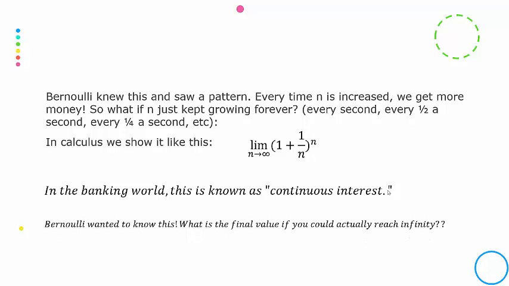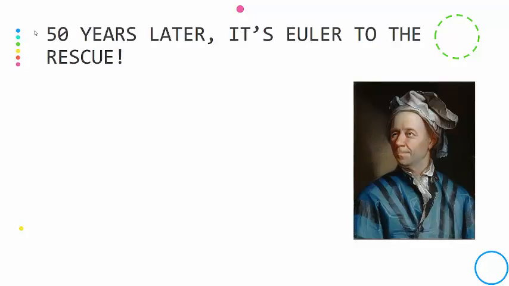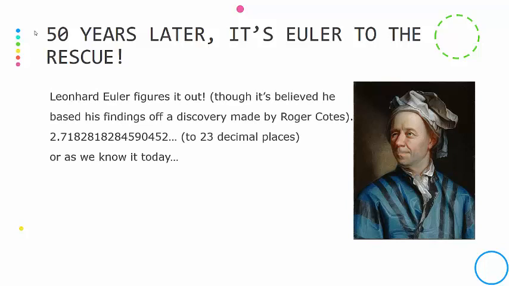Bernoulli was dying to know this. He knew that the number he sought was somewhere between 2 and 3, but he couldn't actually figure out that final number, or at least get a better idea of that final number. That's okay though, because 50 years later, a mathematician named Leonhard Euler was able to figure it out. So he actually was able to compute the number 2.7182818 and so on up to 23 decimal places.